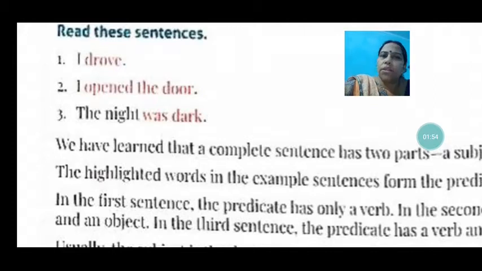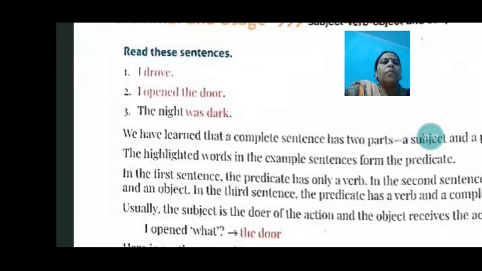Talking about the predicate, in this, "opened the door" is the predicate and "opened" is the verb, the action being done, and "the door" is the object. We know that any action being done is the verb, and the receiver of the action is the object. So who is receiving the action of opening or opened? The door is receiving, so that is the object. Like, I opened what? I opened the door, so that is the object.